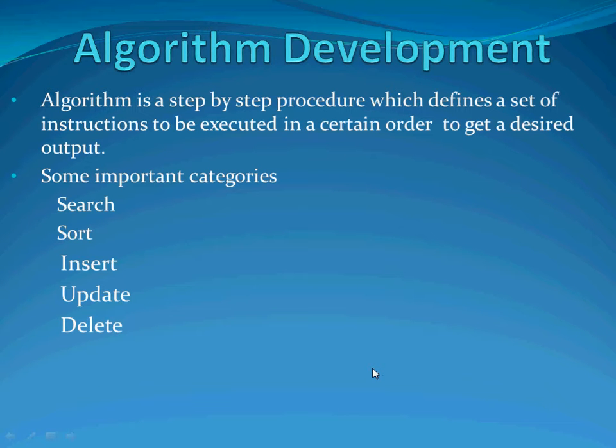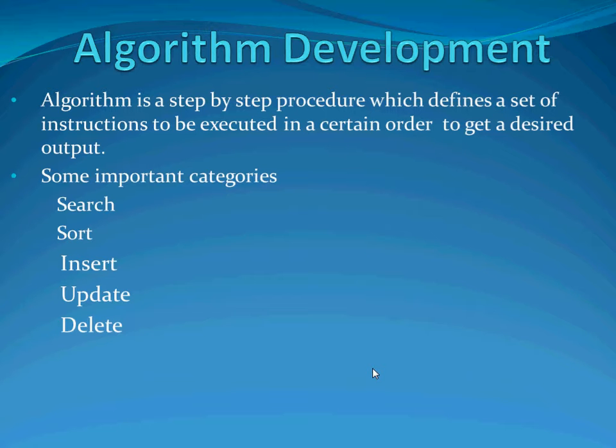What does algorithm mean? An algorithm is a step-by-step procedure. It defines a set of instructions to be executed in a certain order to get the desired output. There is no fixed set of rules, but there are standards in writing an algorithm. It gives a clear-cut idea of how the program is going to execute and get the desired output.